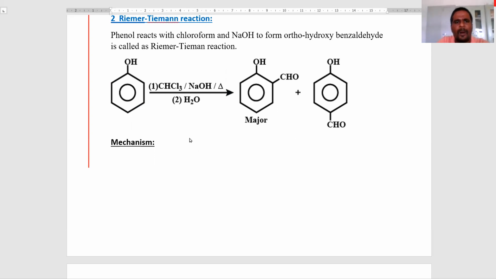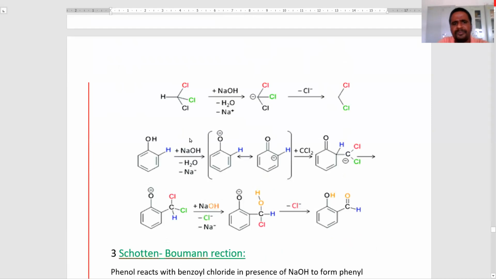Now see the mechanism of the Reimer-Tiemann reaction. Here is chloroform. The hydrogen atom in chloroform is picked up by the base to form a carbanion. This carbanion undergoes alpha elimination.